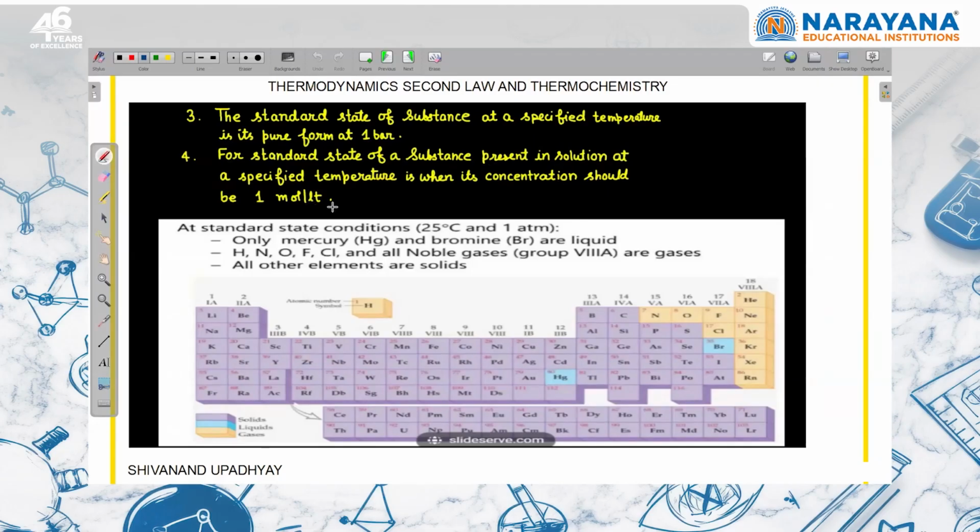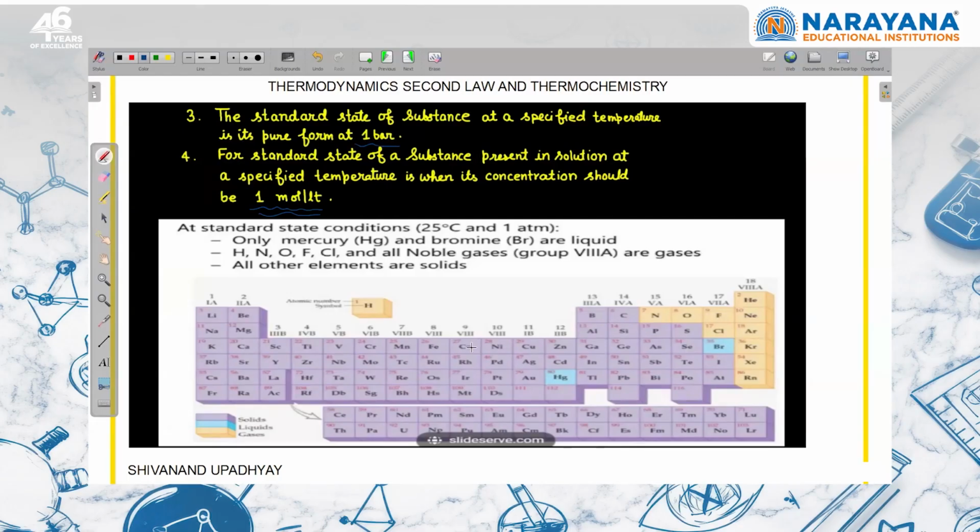Already we have discussed that if there is a mixture, like an ester reacting with water to form acid and alcohol, then we write Kc naught as concentration of alcohol divided by 1 mole per liter, times concentration of acid divided by 1 mole per liter, divided by concentration of ester divided by 1 mole per liter. So for a mixture, the standard state concentration will be 1 mole per liter. For a pure substance, it is 1 bar, right?